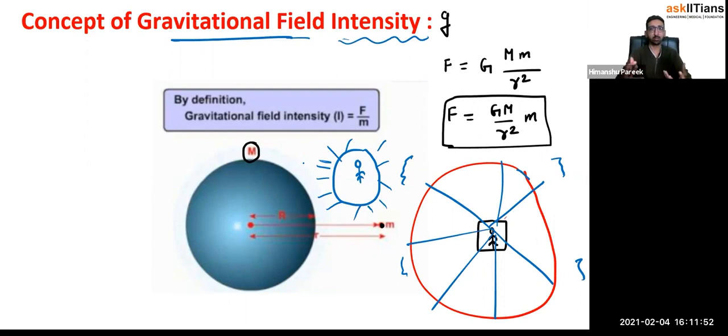Now I'm going to apply the same analogy for the mass particles. Due to this capital M mass, the force which will be exerted on small m mass will be G capital M small m by R square. So on a small m kg mass, the force exerted by the capital M is G M m by R square. If I would have taken unit mass, then what is the force?